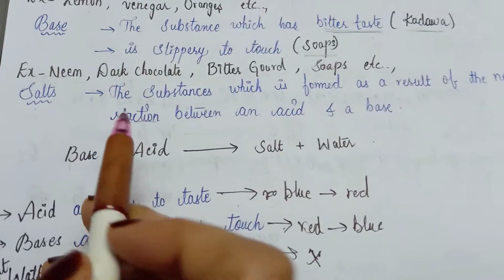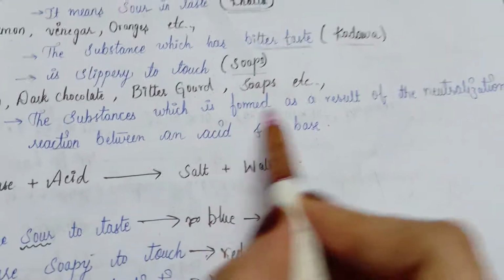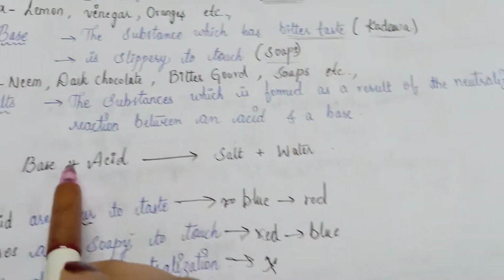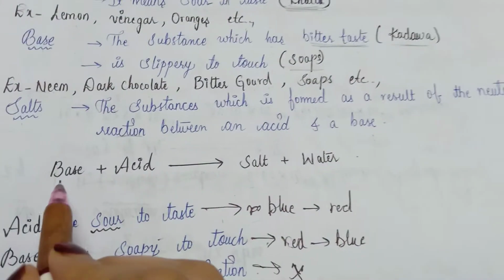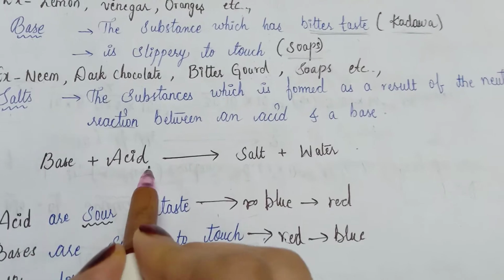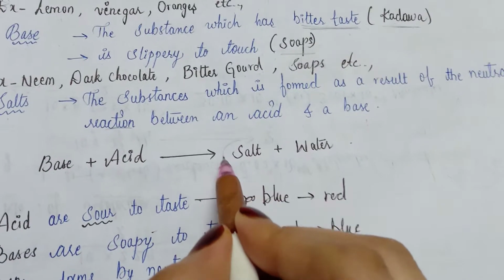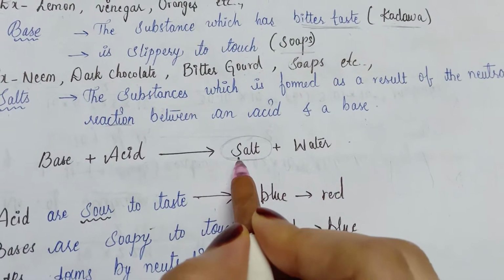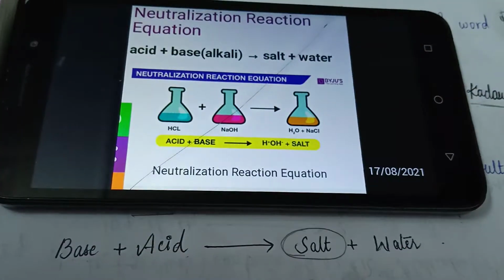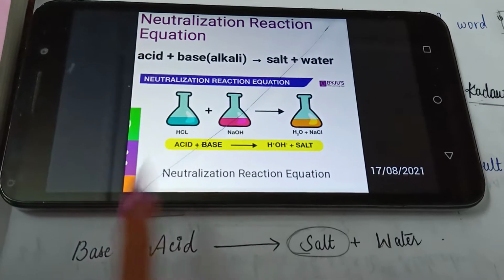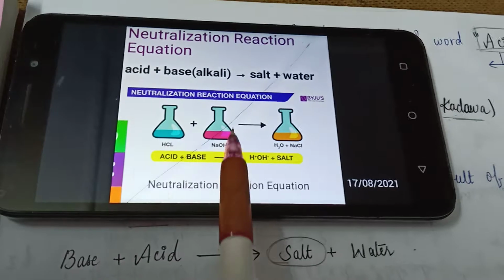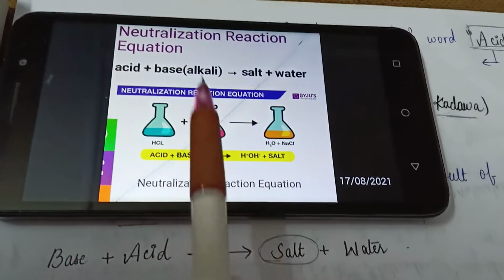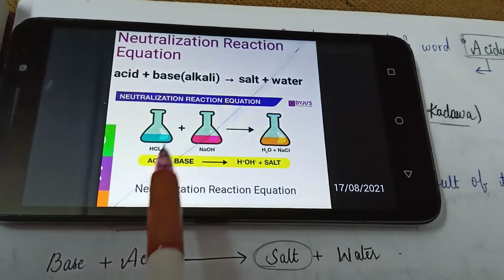And what are salts? Salts are the substances which are formed as a result of a neutralization reaction between an acid and a base. So when the reaction takes place between the acid and base, a substance is formed. That substance is nothing but salt. Here, what is meant by neutralization reaction? It means when the reaction takes place between acid and base. This is the acid, this is the base. When the reaction takes place between the acid and base, that reaction is called a neutralization reaction.